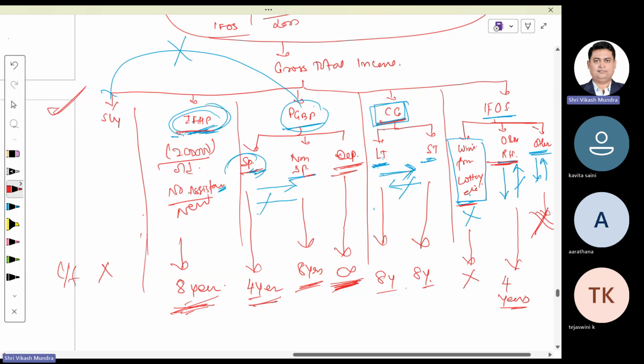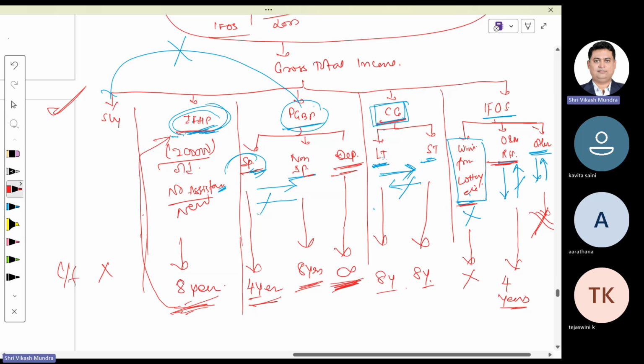Once the losses are carried forward to the next year, then they are supposed to be adjusted with the income under their head. If inter head adjustment after carry forward is not possible, that means loss under house property in the year in which loss occurred, we can adjust that loss with your salary income or PGBP income or capital gain or any other income. But once it is carried forward to the next year, the loss under house property can be adjusted only with income from house property.